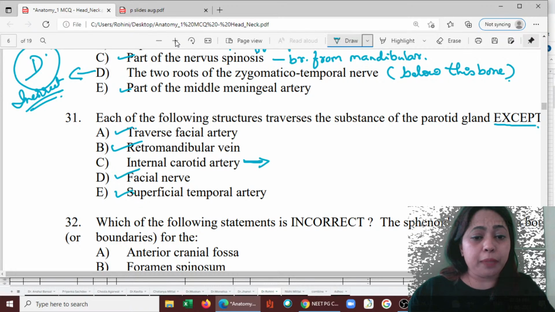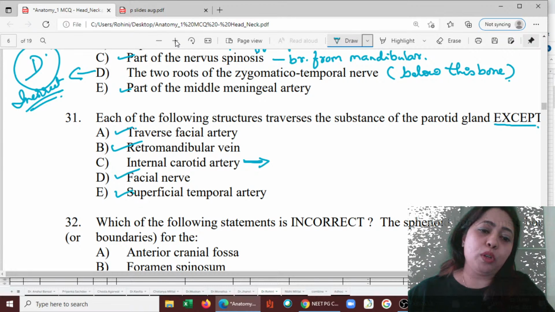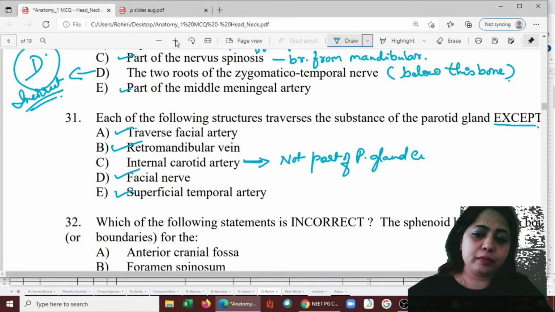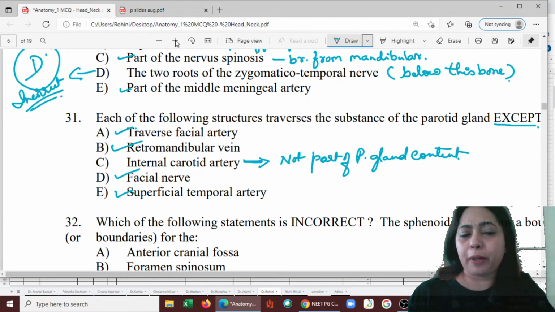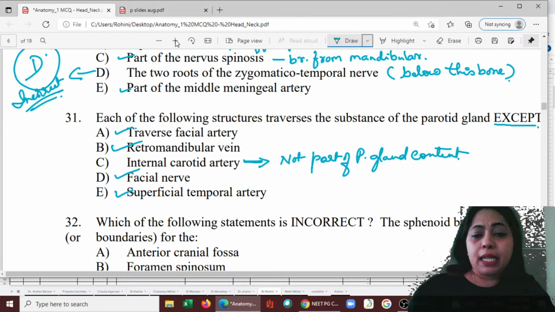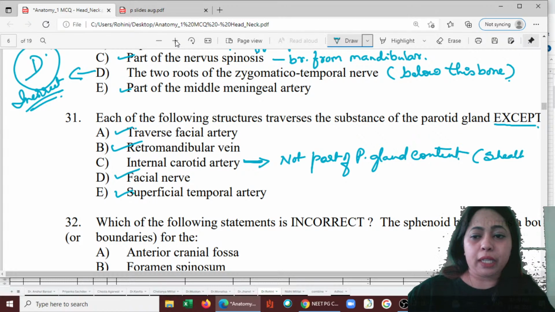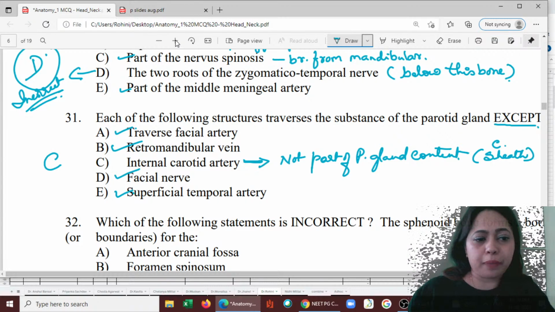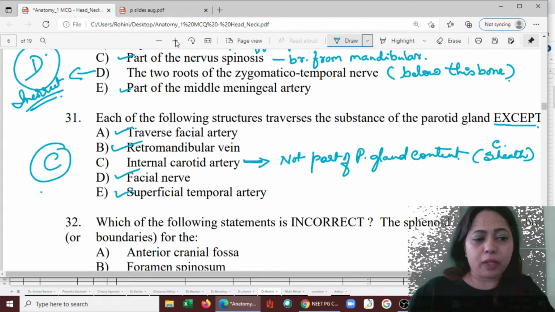Internal carotid artery is absolutely not part of parotid gland content. Internal carotid artery is inside the carotid sheath. So it is not a part of the parotid gland. So remember that the answer is C. The incorrect one we have to pick, that is C.